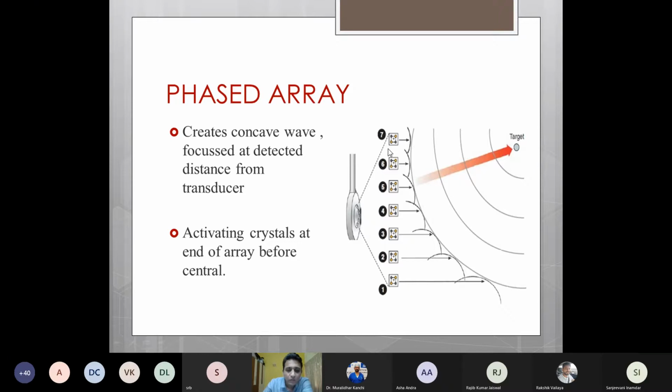In case of phased array, what it actually means is that instead of having a single crystal, there is a linear array of crystals side by side. And instead of activating all of them at once, we activate the crystals at one end before the ones in the center. So instead of the wave moving in a vertical fashion, it moves in a direction towards a particular focus or a particular target, which we can set by moving the dial.